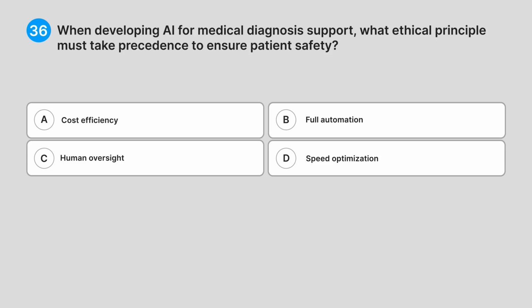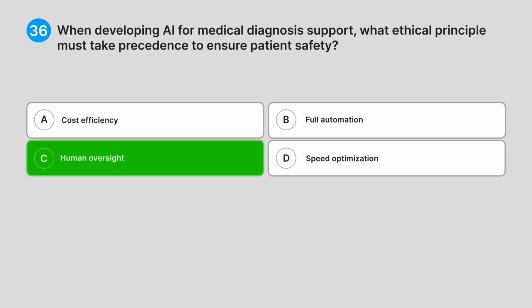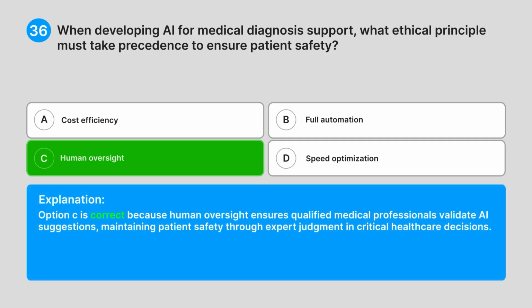Correct answer: C. Human oversight. Explanation: option C is correct because human oversight ensures qualified medical professionals validate AI suggestions, maintaining patient safety through expert judgment in critical healthcare decisions.